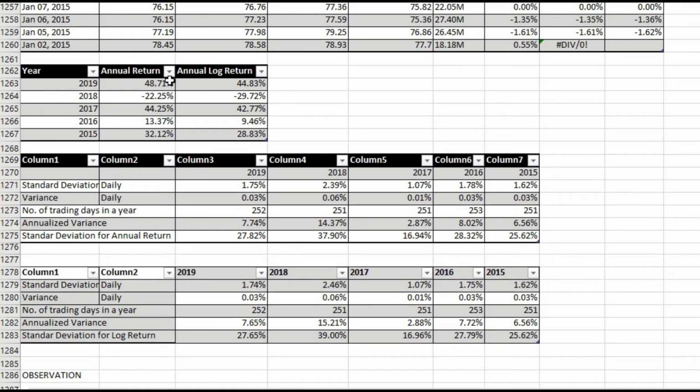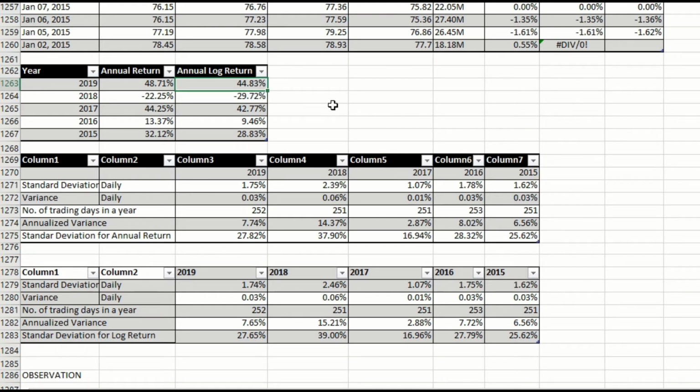For annual return, the formula we use is the average of the daily return throughout the year, and then we times it with the number of trading days in a year. That means we need to calculate the number of trading days for each year from 2015 until 2019. For the annual log return, the formula is the average of the daily log return throughout the year times the number of trading days for each year.